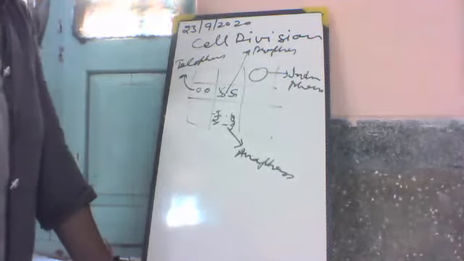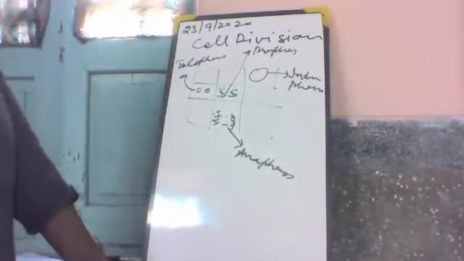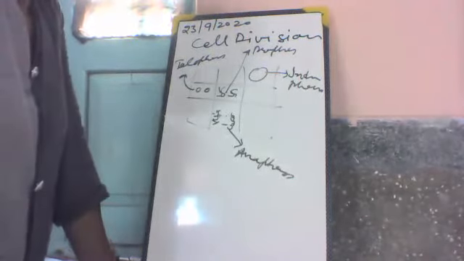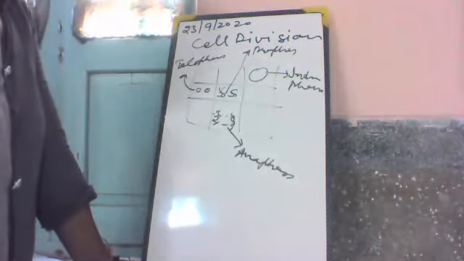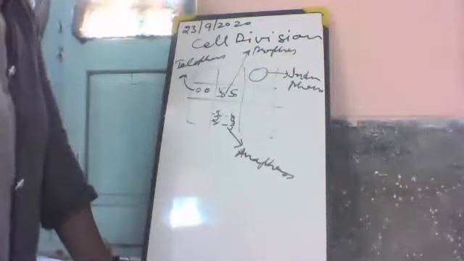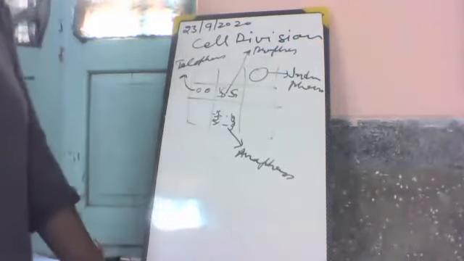It also maintains the same chromosome number in the daughter cell. To maintain the number of chromosomes in the daughter cell, mitosis is useful and significant for living organisms.